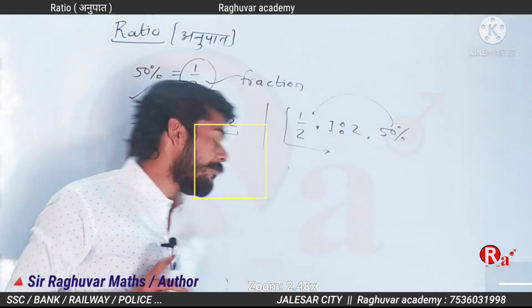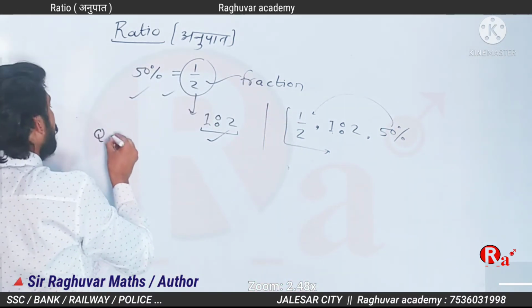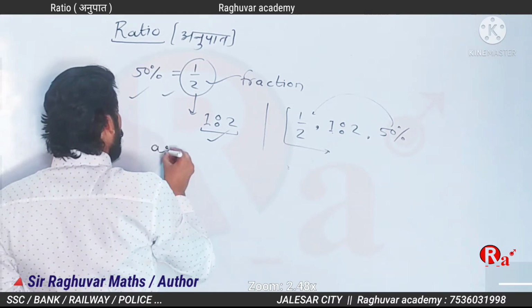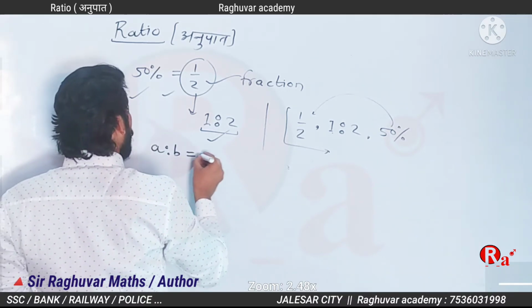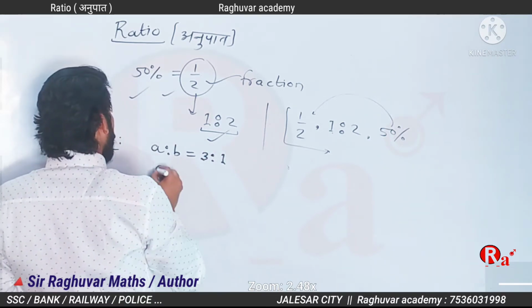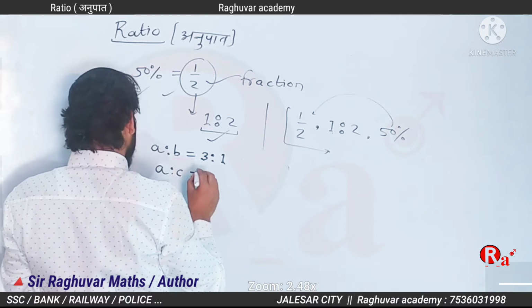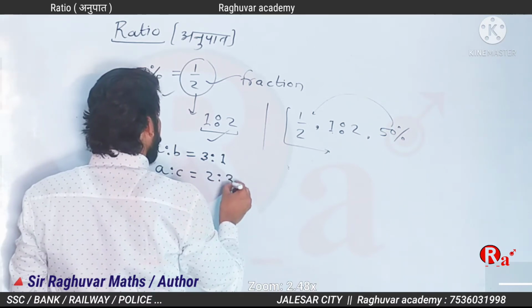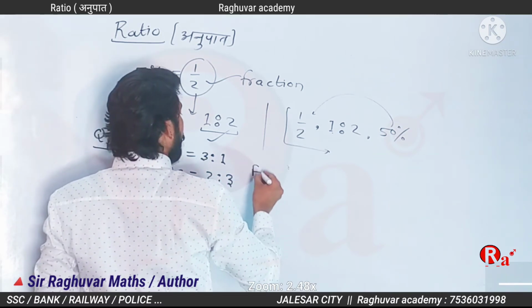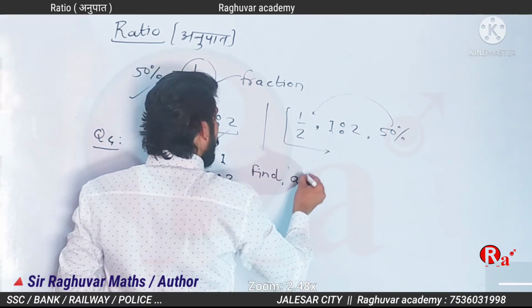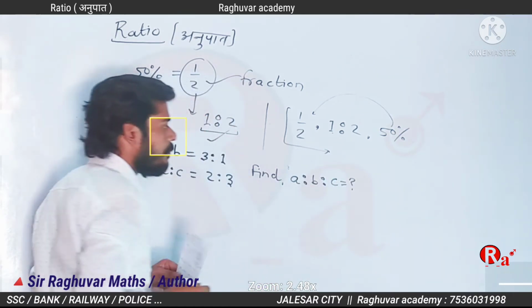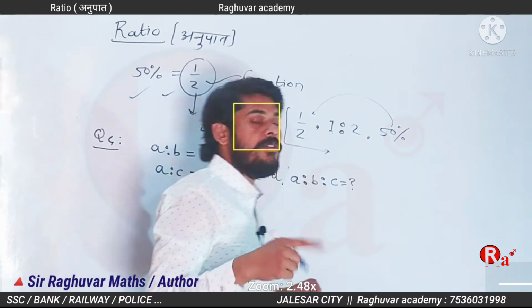Question number 4. A ratio B equals 3 ratio 1, and A ratio C equals 2 ratio 3. Find A ratio B ratio C.